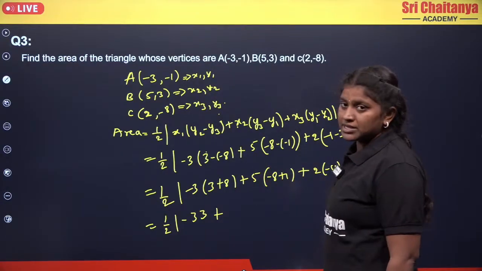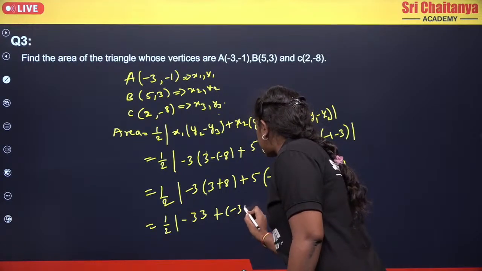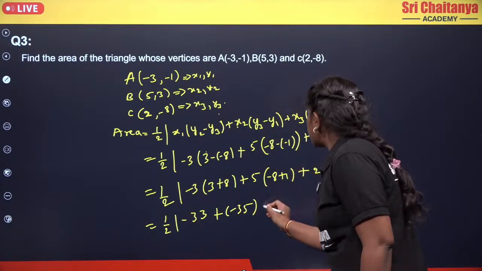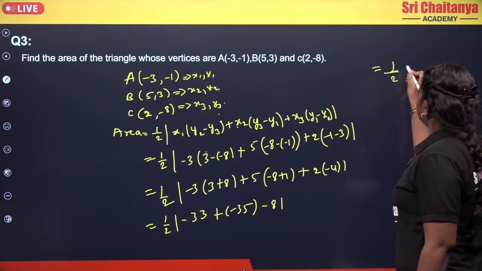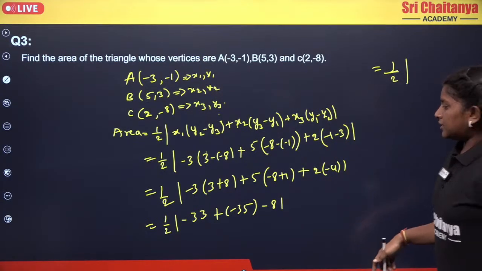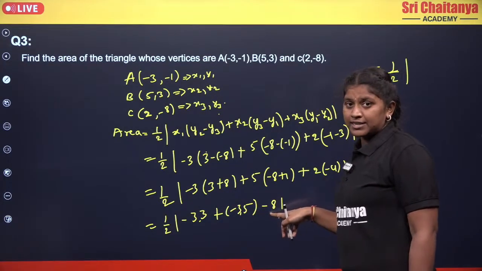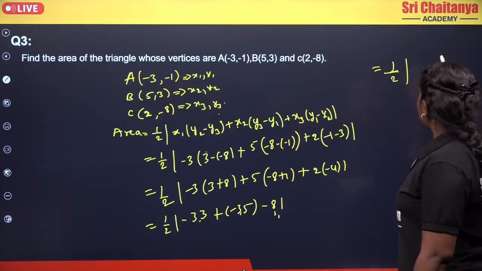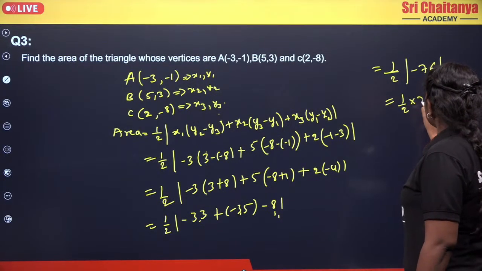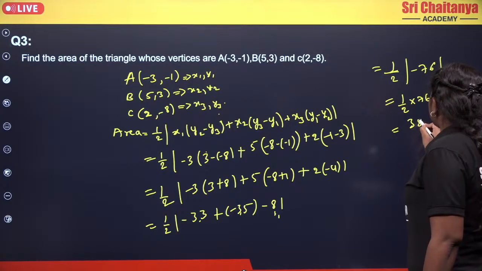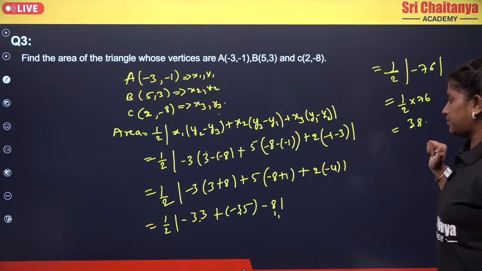So minus 7 into 5, 7 5 is 35, but here you are having negative, so that becomes your minus 35 and it was of your minus 8. Now if you add them, you will get half of, so 33 and 35, so it will become your 68, 68 plus 8, that becomes your 76. Okay, so minus 76, so half of 76 will be your 38. Okay, so this is how we are just going to solve. Clear?